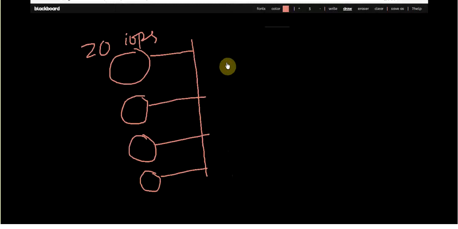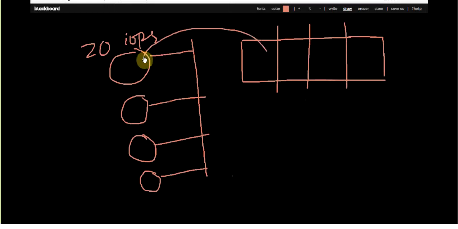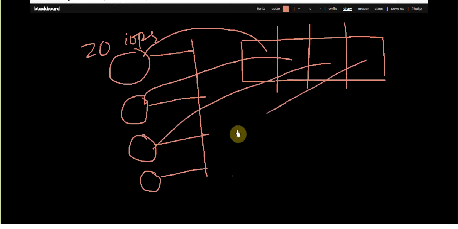Well, and how is the data written in these disks when striping is in action? Suppose data is scanned, so it is divided into chunks, and all chunks are written on disks parallelly.